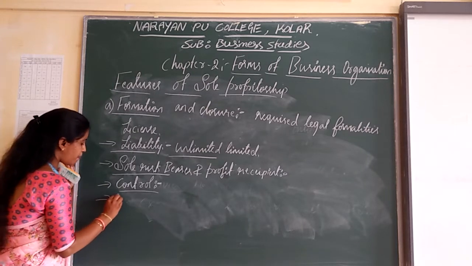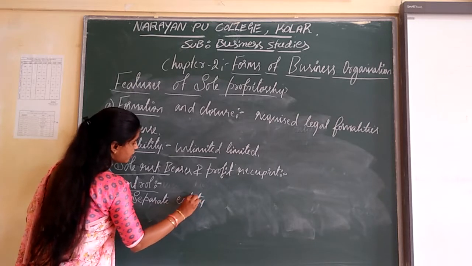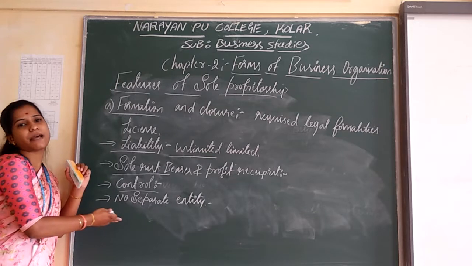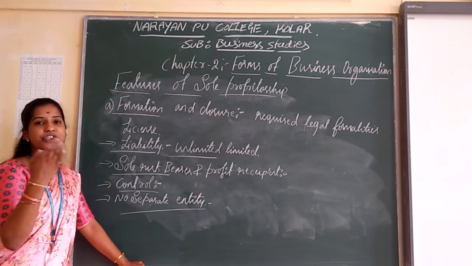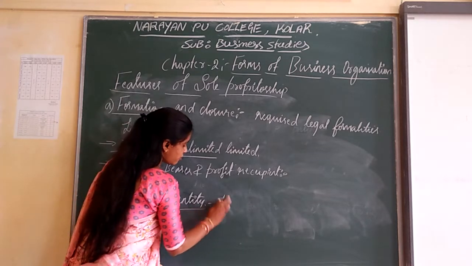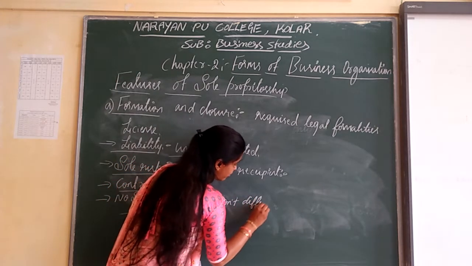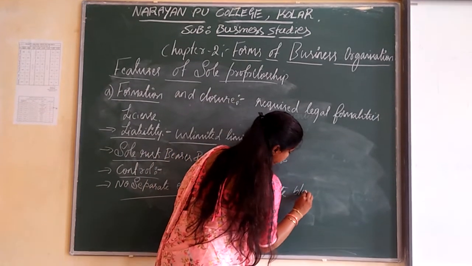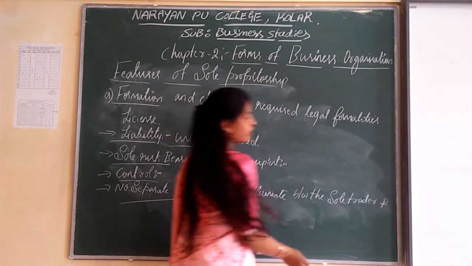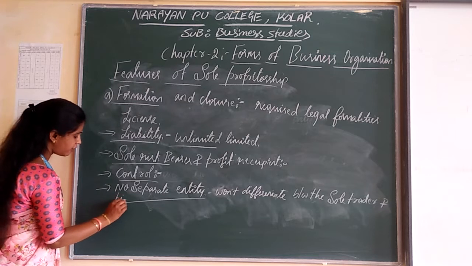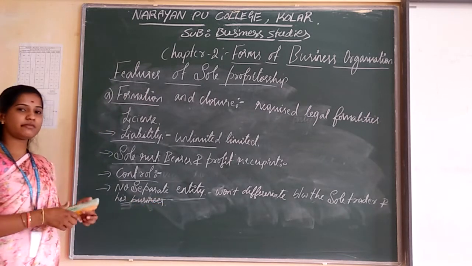And the next one is no separate entity. No separate entity means that in the sole proprietorship, they won't differentiate between the sole trader and his business.